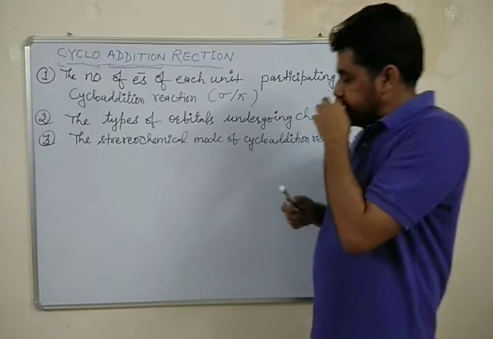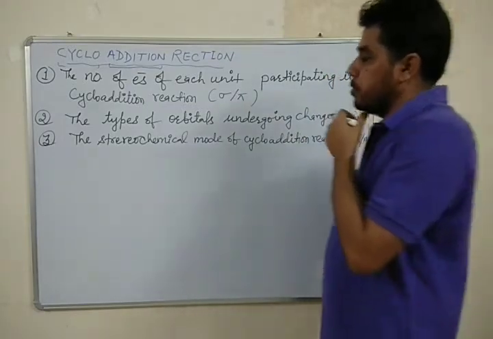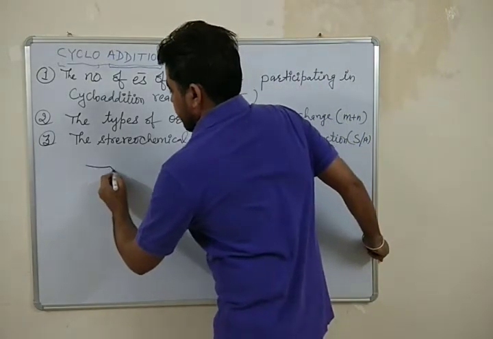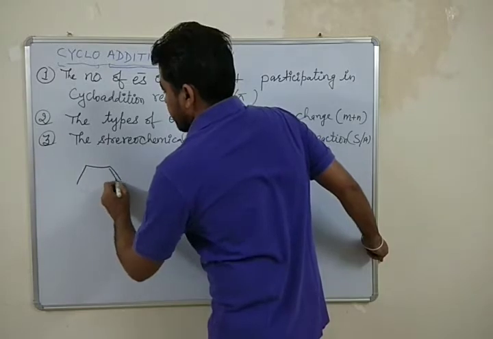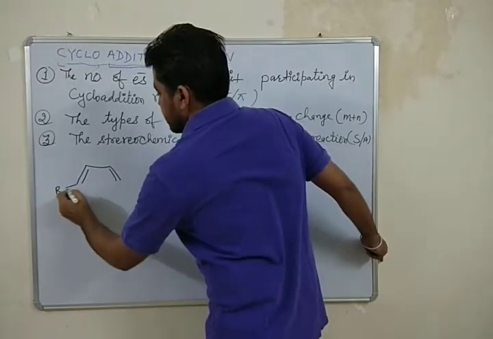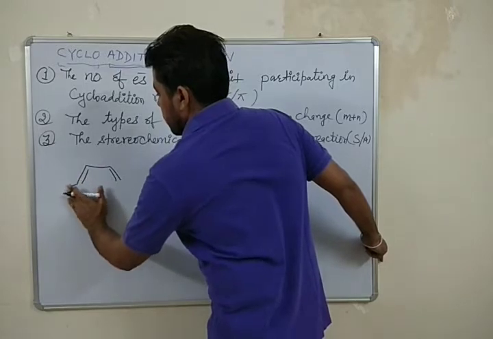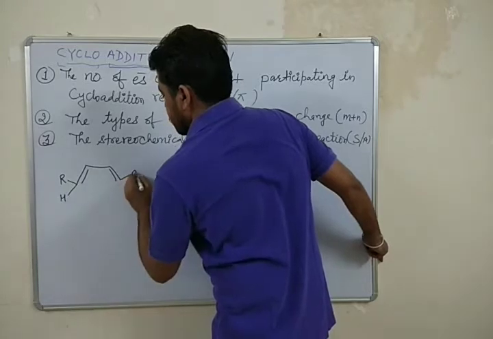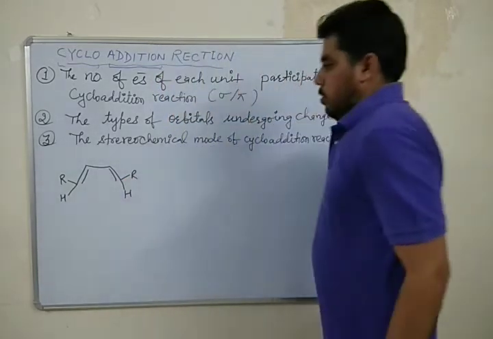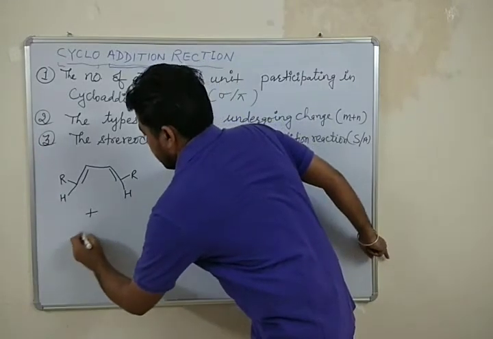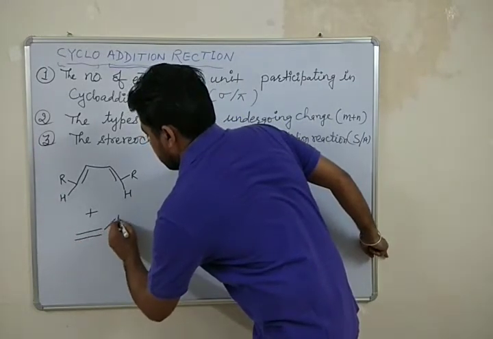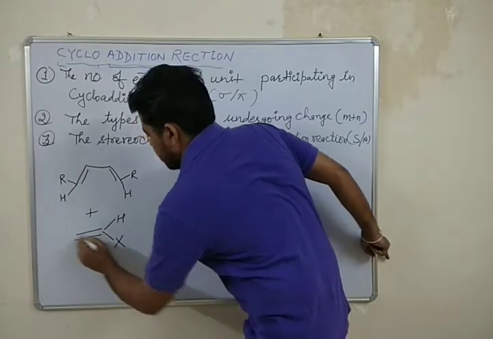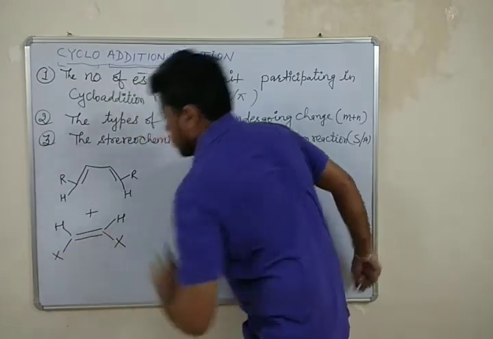So we can understand this process with the help of one example. Let me explain this by taking the example of the Diels-Alder reaction. Here I have a diene and ethylene.